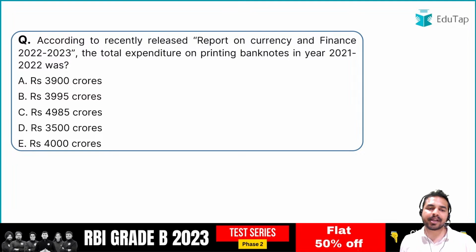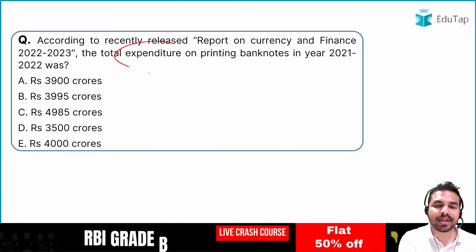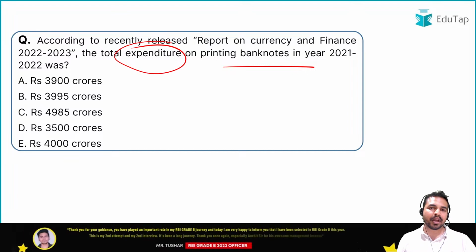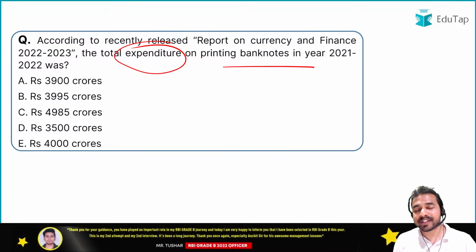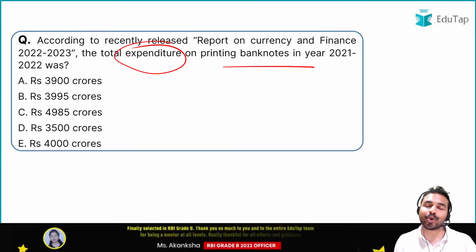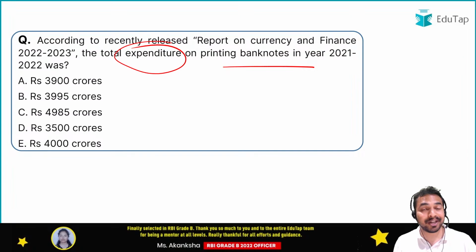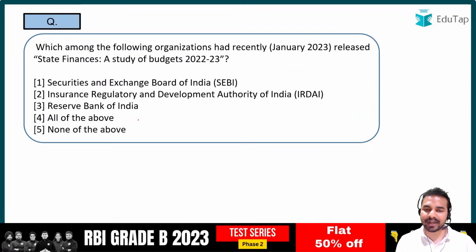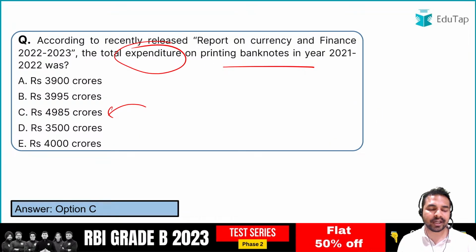The next question in front of all of you, guys: what is the total expenditure on printing banknotes in the year 2021-2022? So guys, we all know that printing banknotes was not a sustainable issue. That is why the Reserve Bank of India has come up with a very, very important initiative, that is the e-rupee, that is CBDC. So when we talk about RBI's total expenditure on printing banknotes, what is it? It is 4985 crores, that is the right answer. Absolutely right, it is 4985 crores.